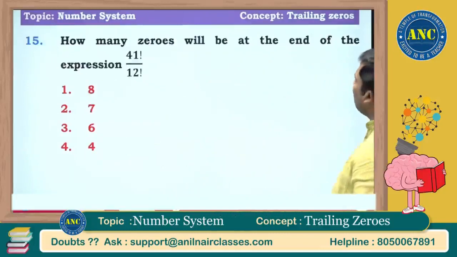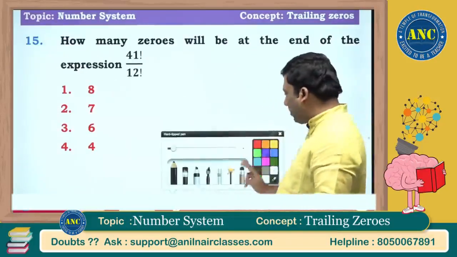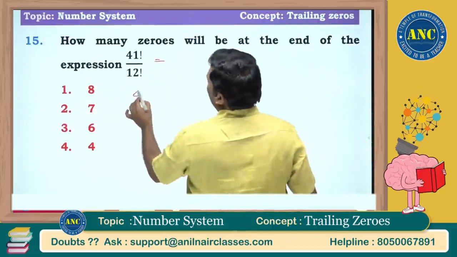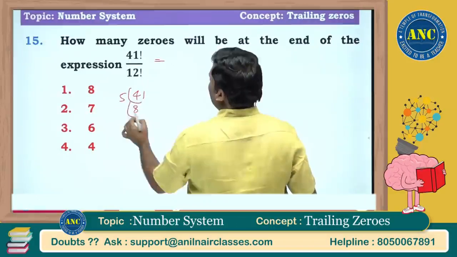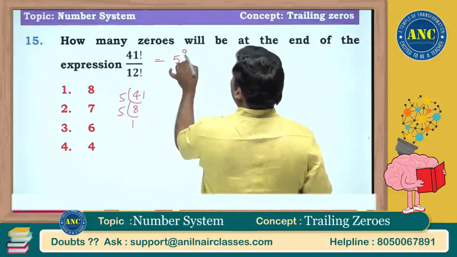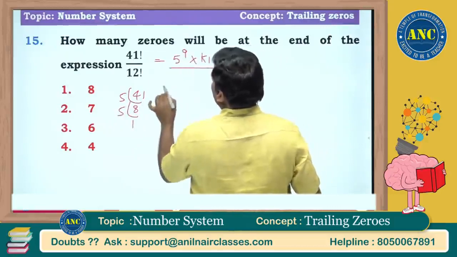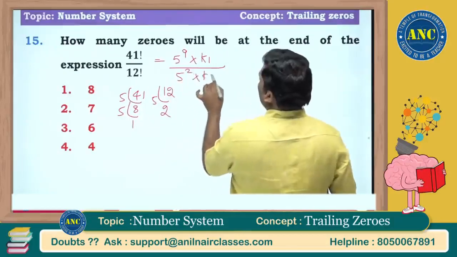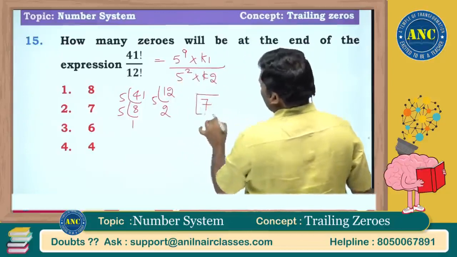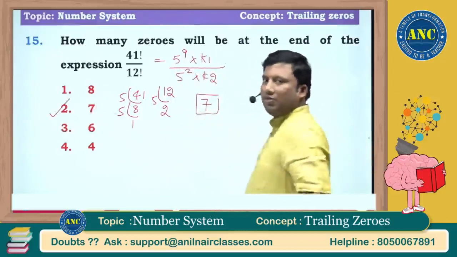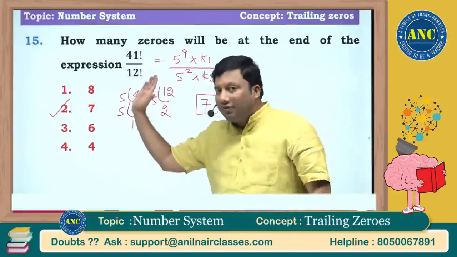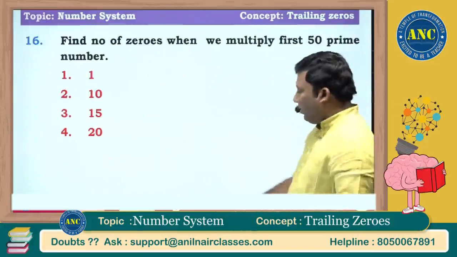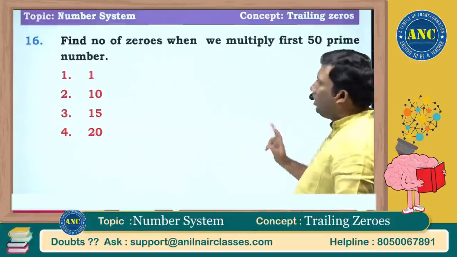Next one. How many zeros will be there at the end of the expression? For a factorial, the number of zeros depends on the power of 5. So 5 8s are 40, 5 1s are 5. It is 5 power 9 into K1 divided by, this will be 5 2s are 10, 5 square into K2, 9 minus 2. Answer for this question will be 7. Idea is clear, right? For factorial problems, the number of zeros at the end is the highest power of 5. For simple problems, let us not waste too much time.